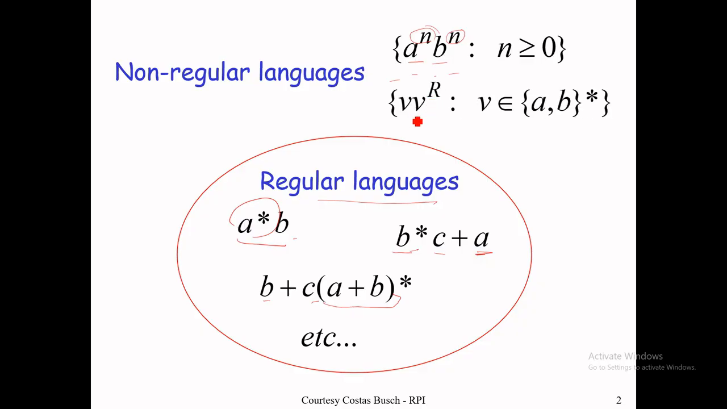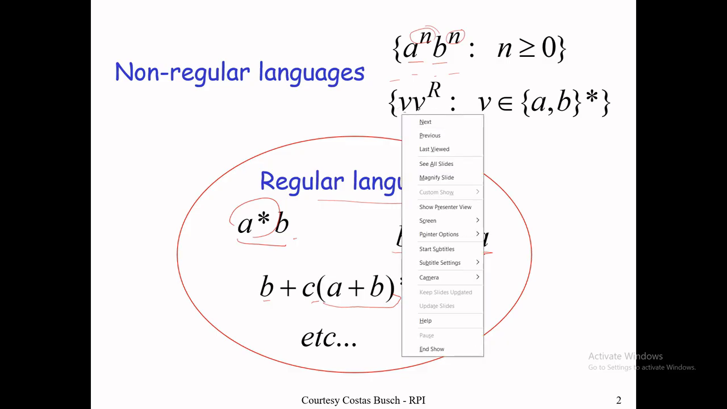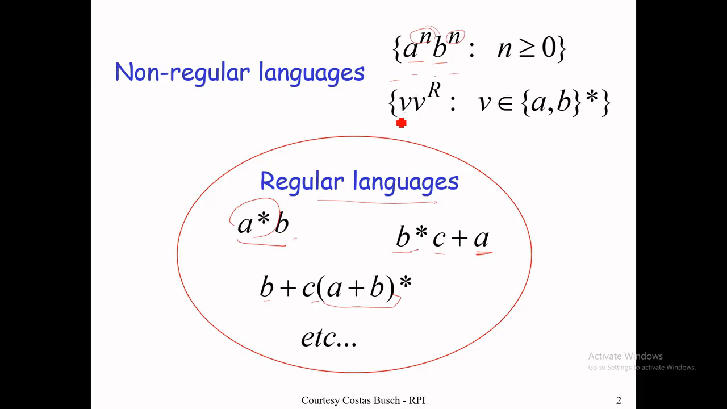Similarly, V V reverse means V is a string and the reverse string is followed by the V string. So V V reverse means two strings: V and then the opposite of that V. If there is A A B, then the reverse of this will be B A A. So we need to capture that if A is coming first, then A must be coming last, and B is coming second and B must be at the second last position. If this comparison is required, that cannot be drawn with an NFA, DFA, regular expression or regular grammar.